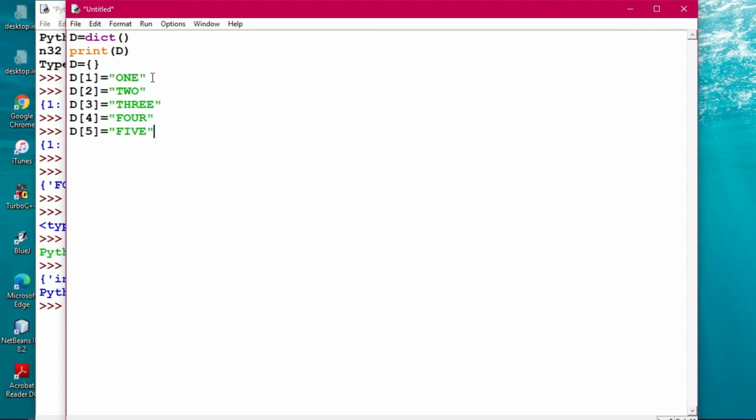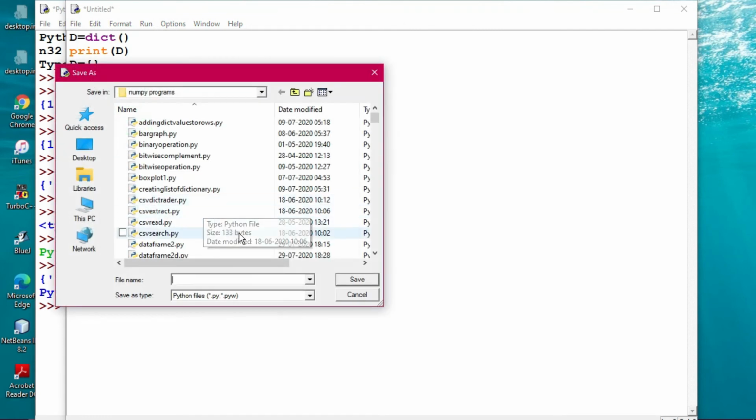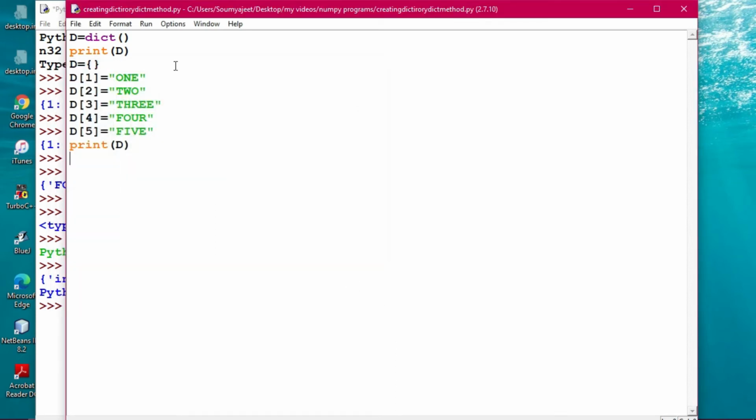So it has been created, and then finally you give print and capital D out here. I'm saving it with a file name called creating dictionary, dict method. I'm creating it, saving it, then we will execute it.